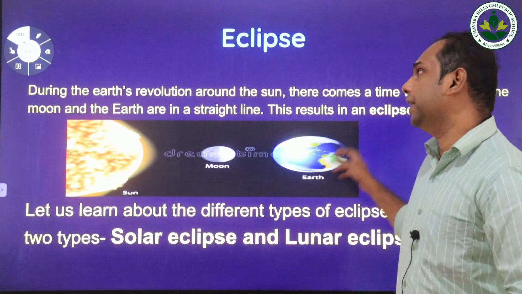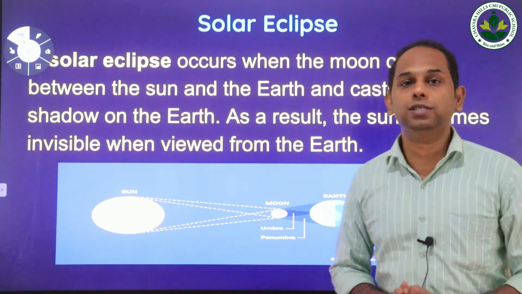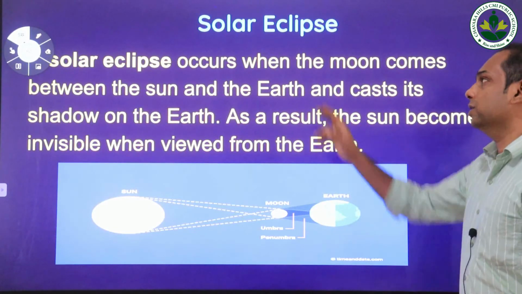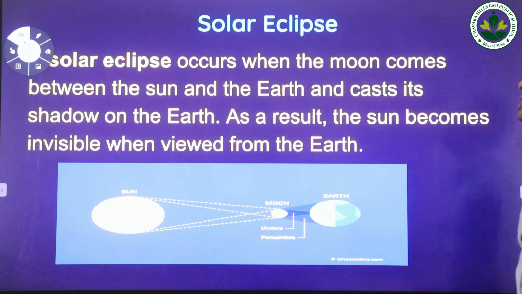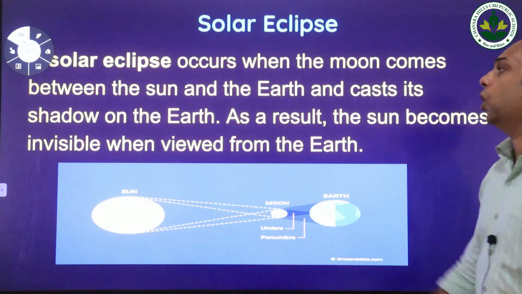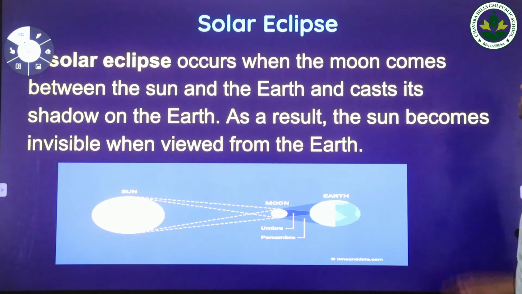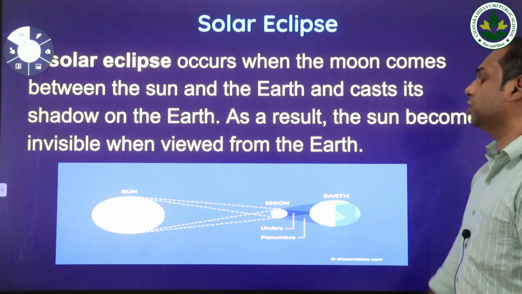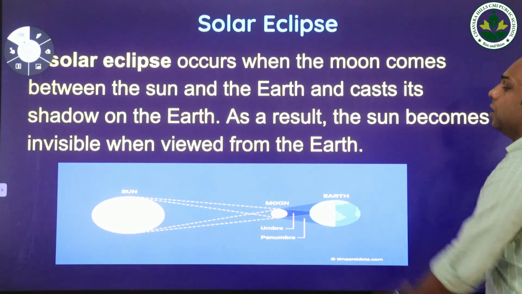First, we are going to study how the solar eclipse occurs in our solar system. A solar eclipse occurs when the moon comes between the sun and earth and casts its shadow on the earth. As a result, the sun becomes invisible when viewed from the earth. This is a diagram of a solar eclipse.